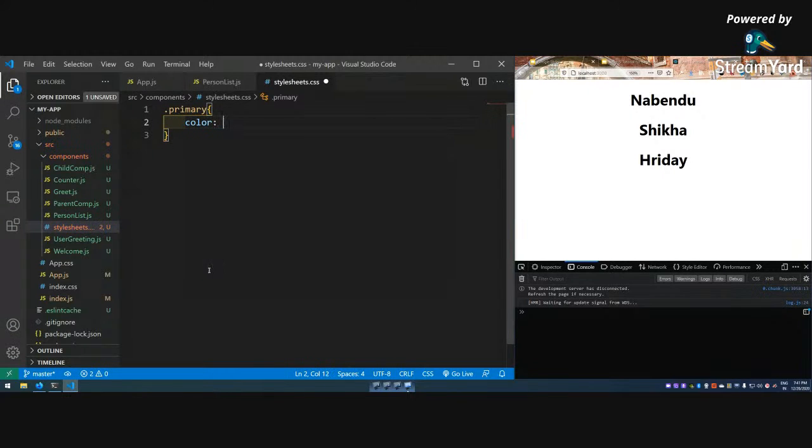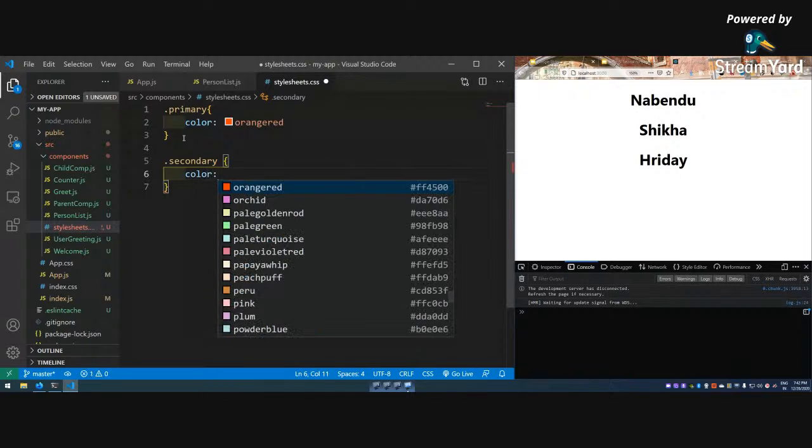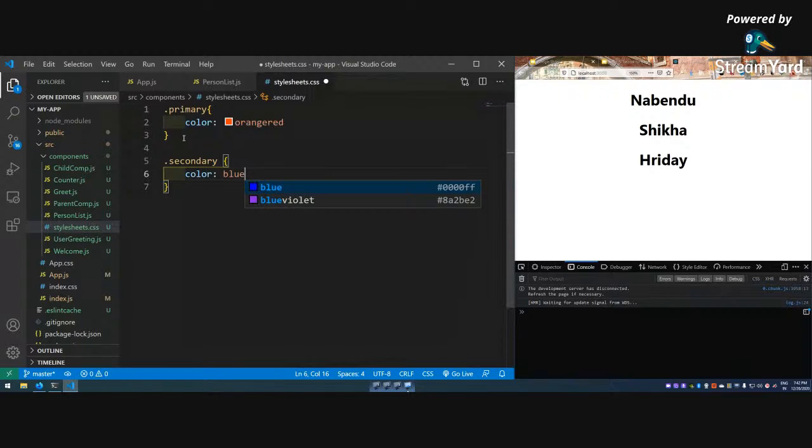Color is some good color from HTML5. Second, the color blue violet, like this.